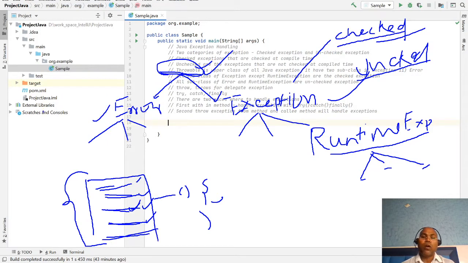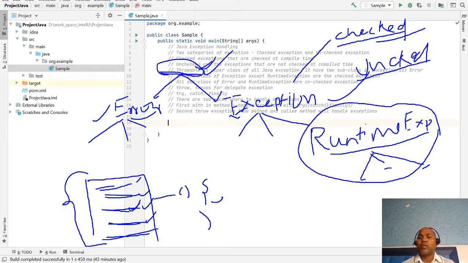So how do we generally categorize which exceptions are checked and which are unchecked? In short, all the exceptions that are subclasses of RuntimeException, and all its subclasses, are known as unchecked exceptions.